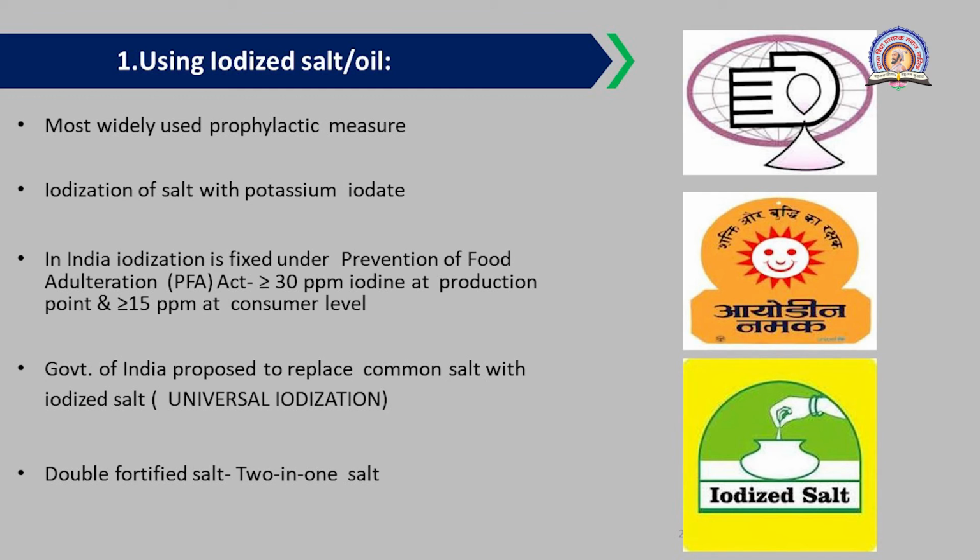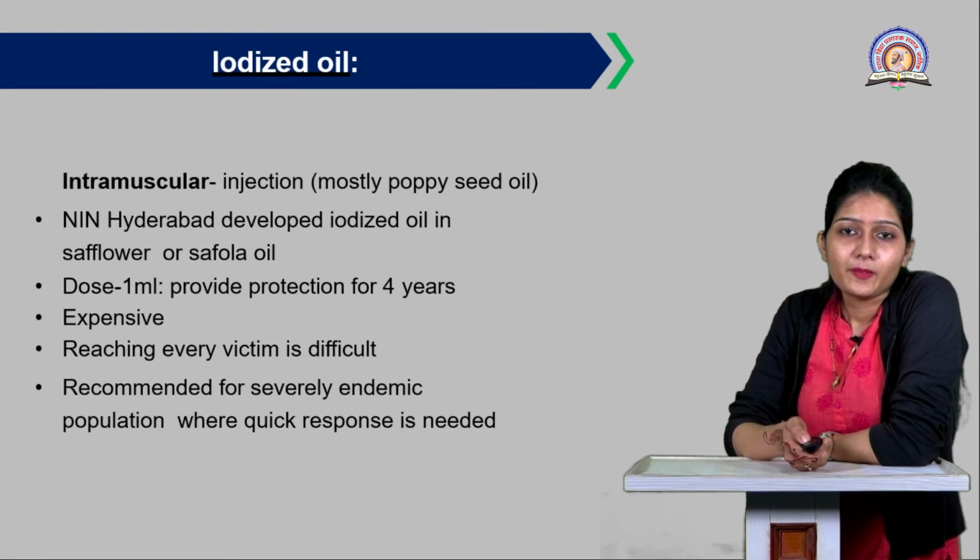Then the government of India also proposed to replace common salt with iodized salt, which is called universal iodization. Universal iodization is very important to avoid IDD, as the fortification of common salt is carried out by addition of iodine, or potassium iodide. Then double fortification salt, that is 2-in-1 salt, is also available in the market, through the PFA Act.